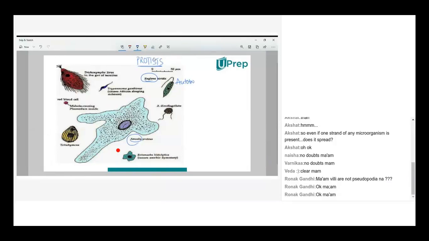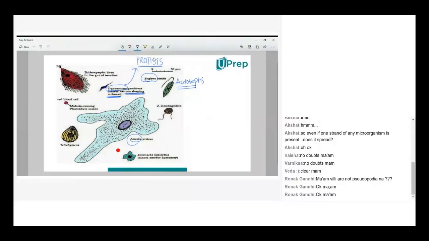Euglena are autotrophs. What does it mean? They have chlorophyll and carry out photosynthesis. So this is a kind of protist, the best example being Euglena. Then you have Trypanosoma, another protist. It causes a sickness we call African sleeping sickness. It infects animals and humans like a bacteria or virus, but it does not have the structure of a bacteria or virus.